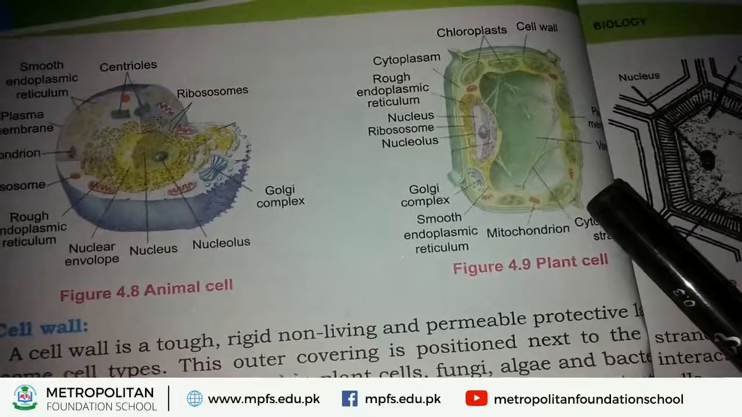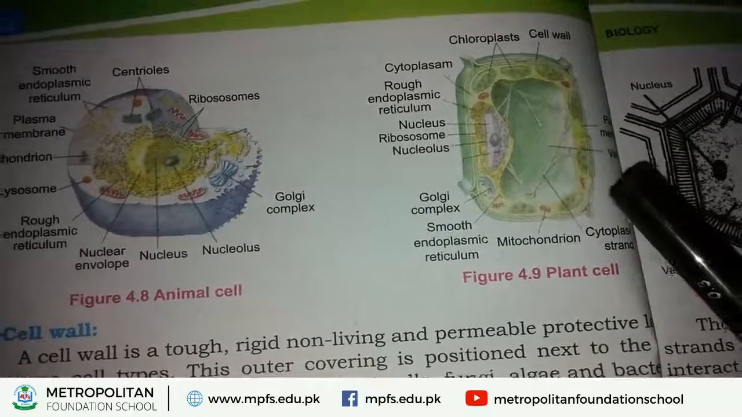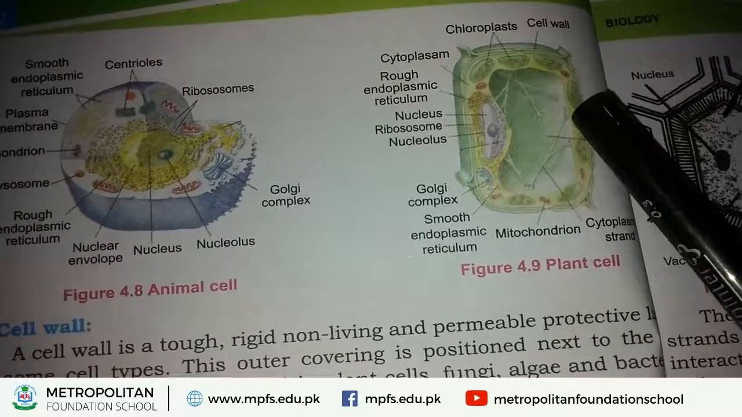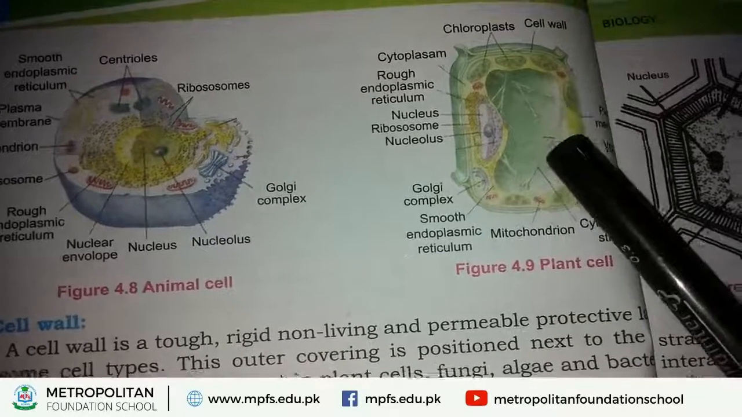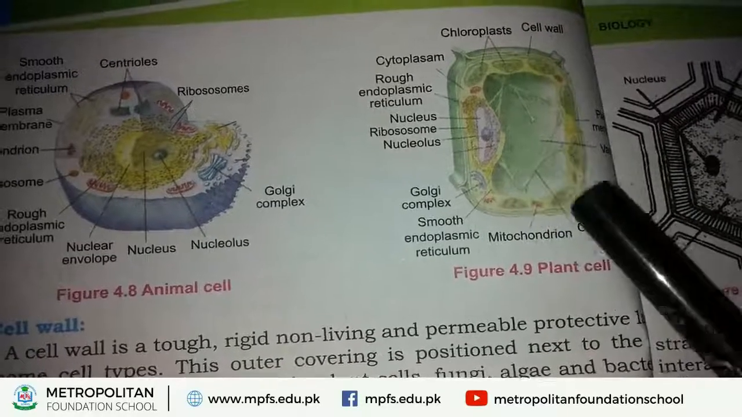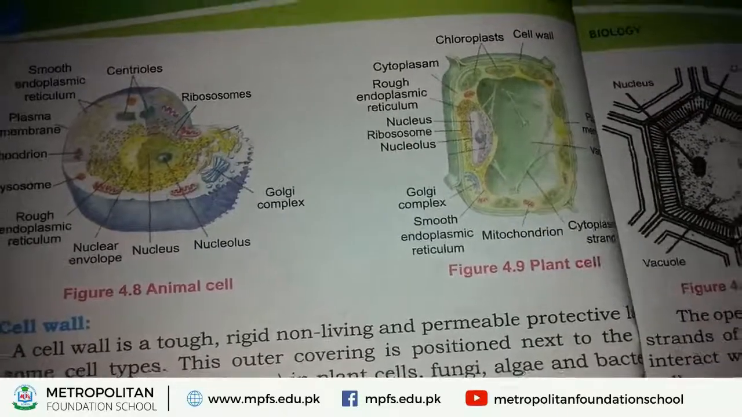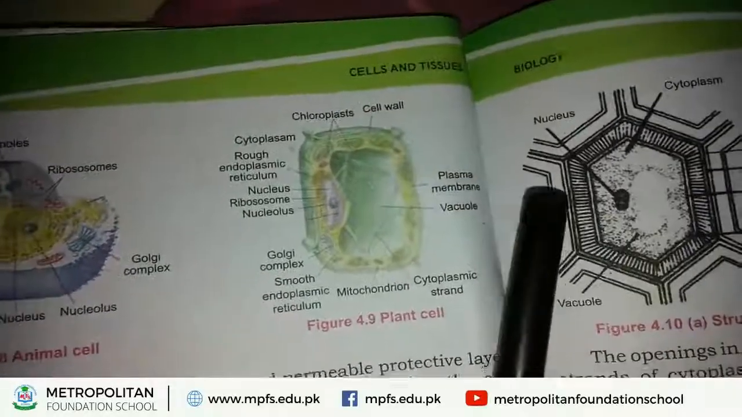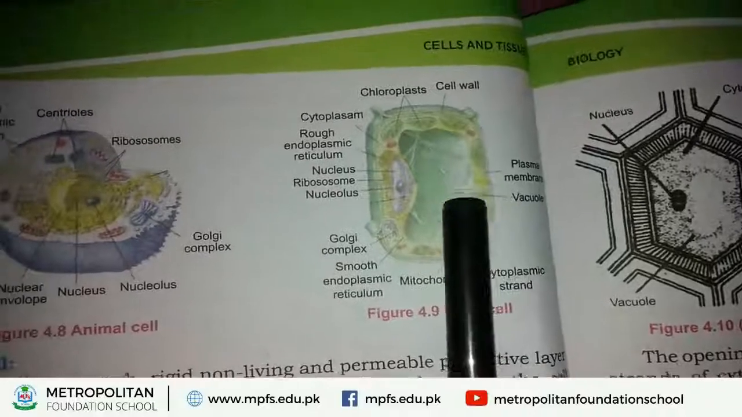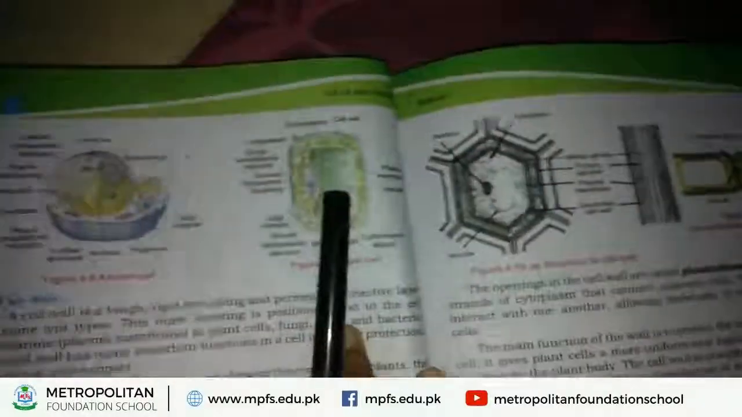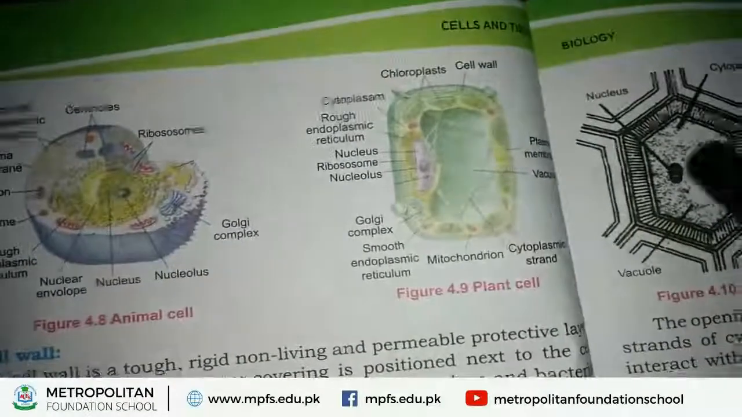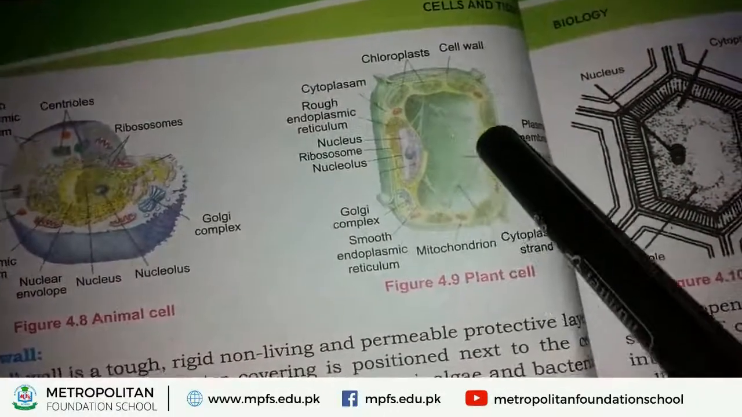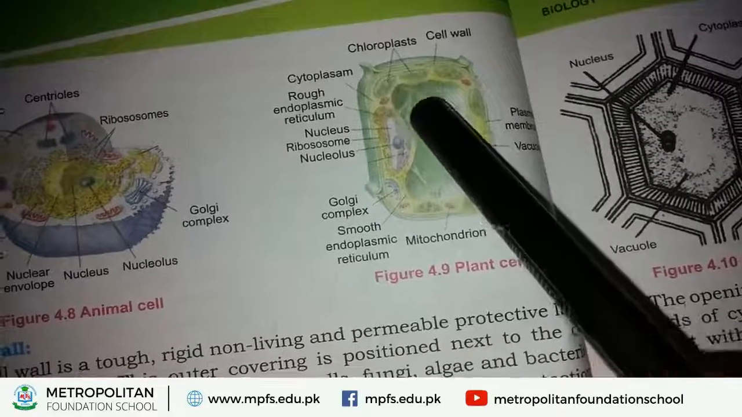Next, cytoplasmic strand. What are cytoplasmic strands? Cytoplasm is found in the form of strands. This strand is visible. This strand is called cytoplasmic strand. Now, we discuss another part, that is vacuole. Inside the plant cell, a large structure is present. This is called vacuole.